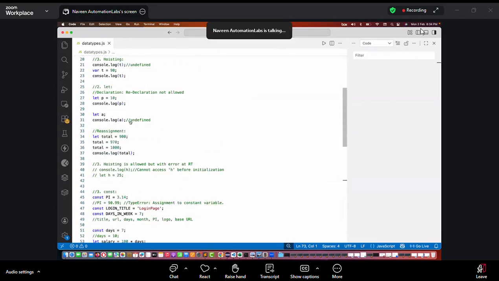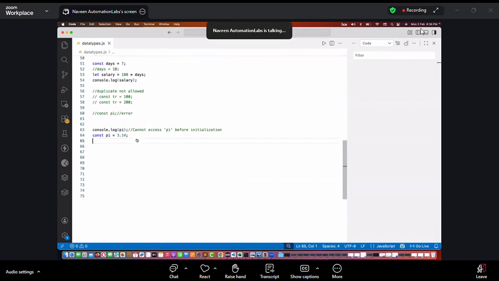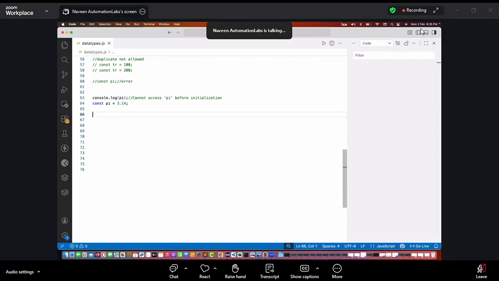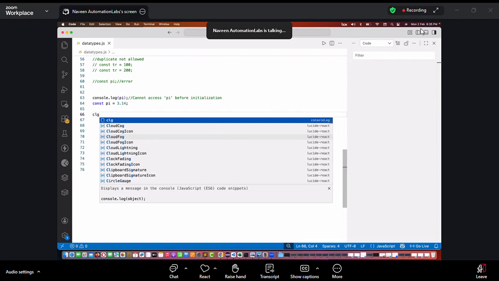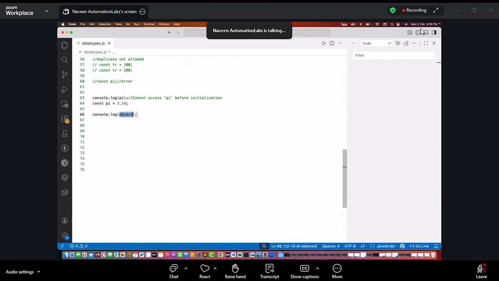Okay, see this line number 30, no error, because line number 30 will not give you the error. Line number 30 simply says, okay, fine. This is let, right? This is not a constant. So I can declare it. So what exactly is the output when I try to print it? It is simply giving me undefined over here. Yeah, and let was actually introduced in ECMAScript 6, around 2014-15. Okay, that is not important for us. Shortcut for console.log, simply write CLG. This first option is coming and then enter.